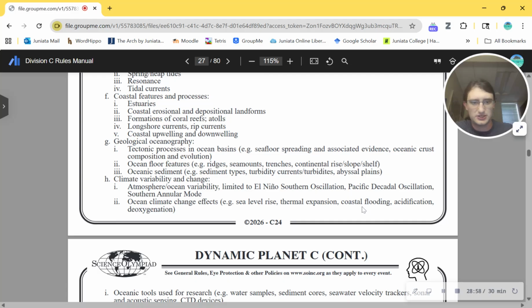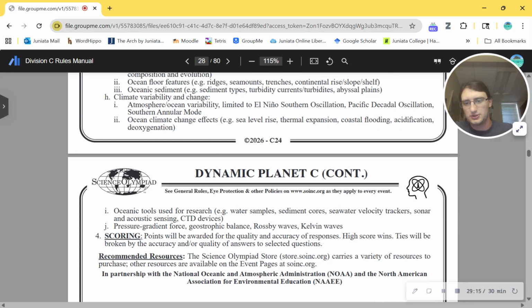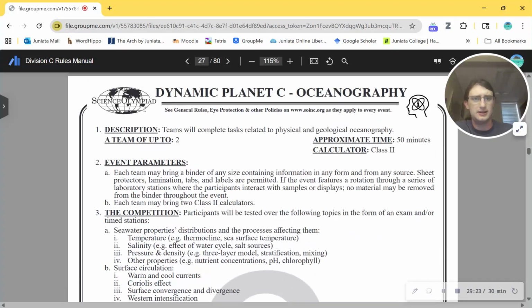Sea level rise, thermal expansion. Yeah, a lot of people think sea level rise is due mainly to ice melting. It is not. It's thermal expansion that's the main cause. Ice melting certainly contributes, though. Coastal flooding, acidification, deoxygenation. There we go. Tools, and I'm not sure what any of that means. That's all physics stuff.